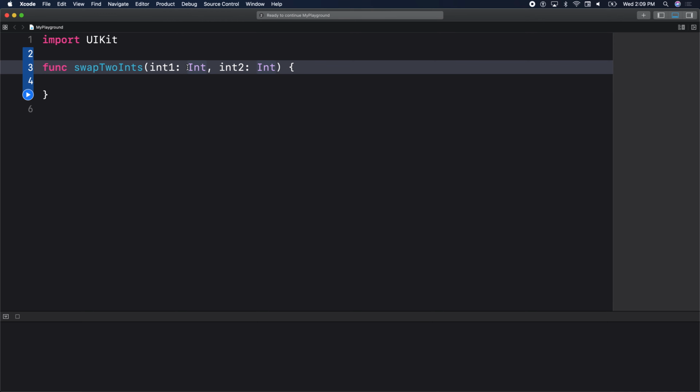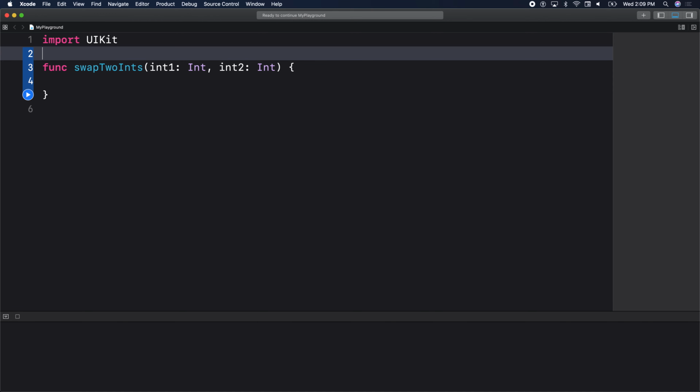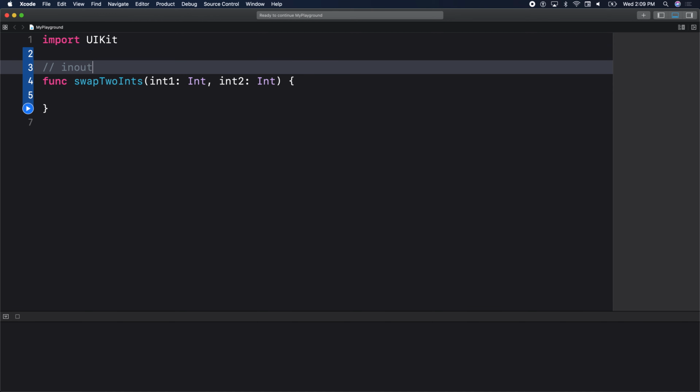We'll take a look, while writing that function, at what's known as in-out functions. That particular function is known as an in-out function. We'll be introducing a new keyword called in-out. We held off talking about in-out earlier in Unit 1 because functions were already a new topic to beginning developers, and putting on in-out there, like, why do I need that in-out, right? So today we'll see why we use that in-out.